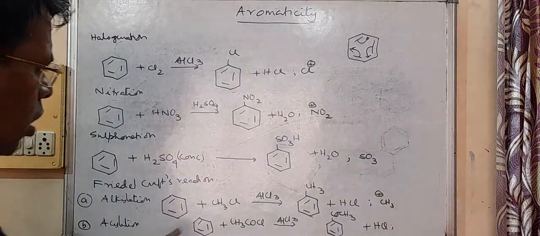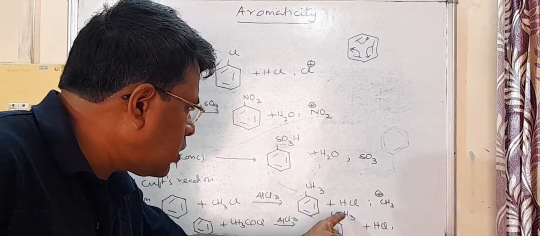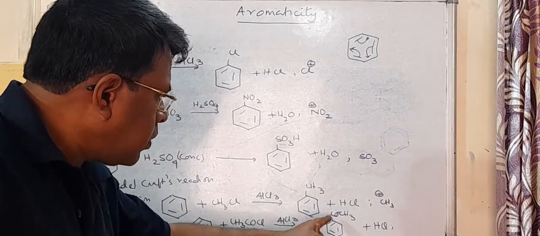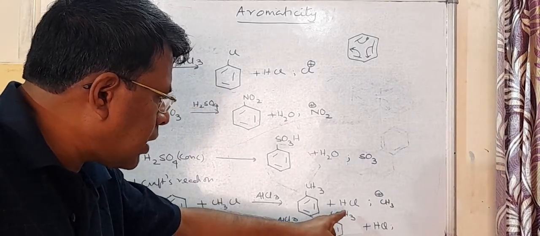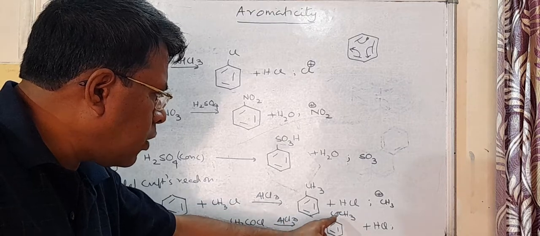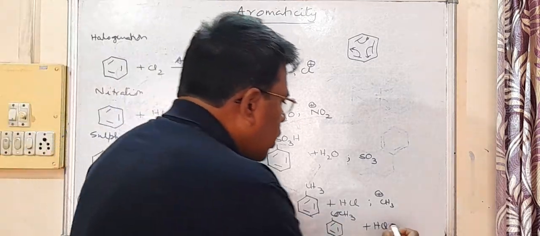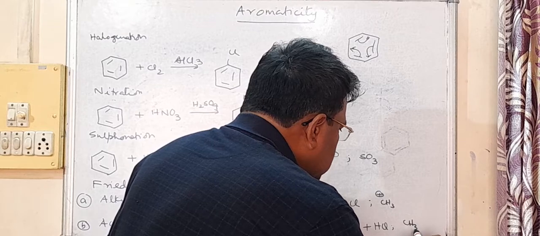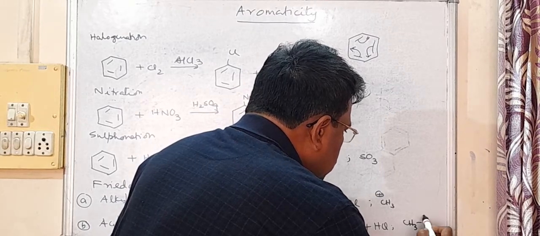So here you see COCH3 group has come. This COCH3 group is called acyl group. And here the electrophile is CH3 C double bond O plus.